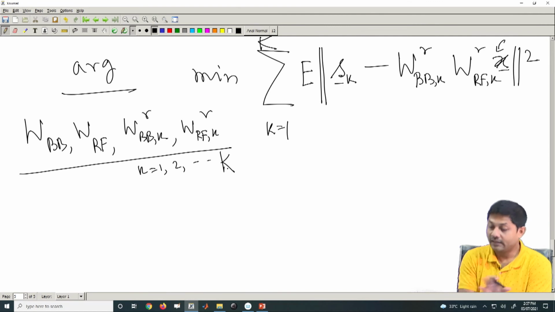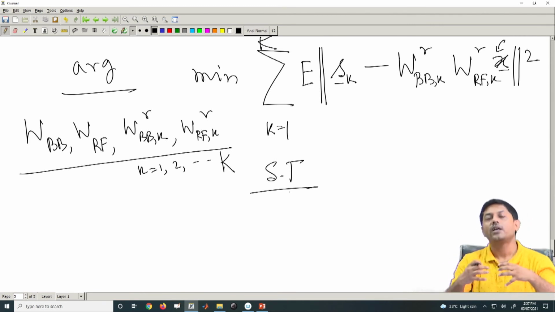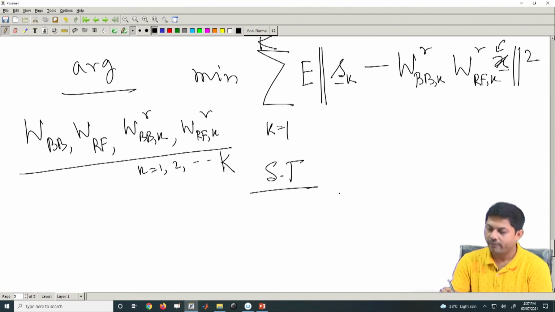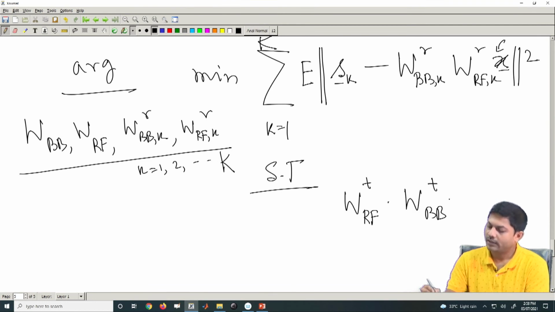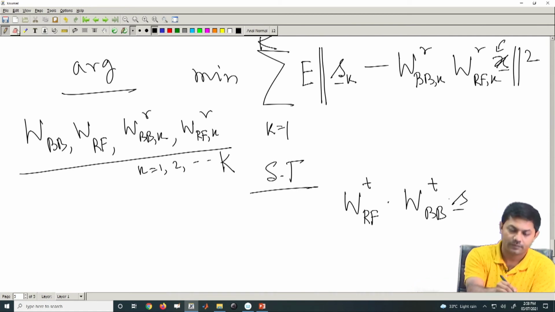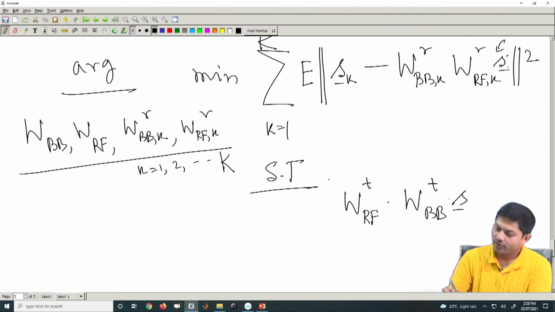You can see this, but this is not enough, because you have to put some constraint. So, let us put some constraint. What are the constraints? First, I would like to put a constraint on my transmit power. You know how to calculate a transmit power. This is the transmit power: W_BB^T into your S vector, this should be the S vector, mod of that.